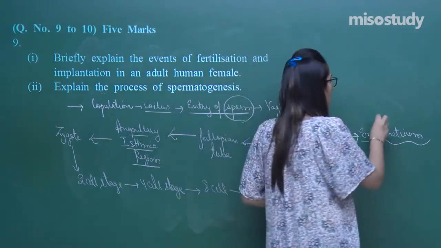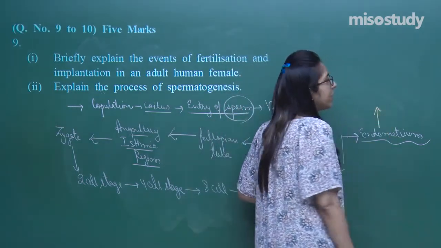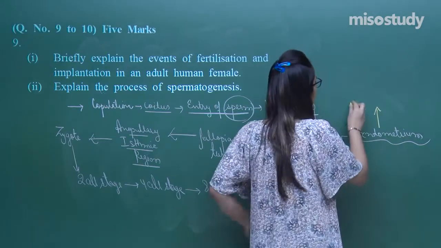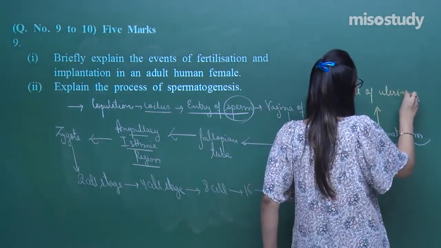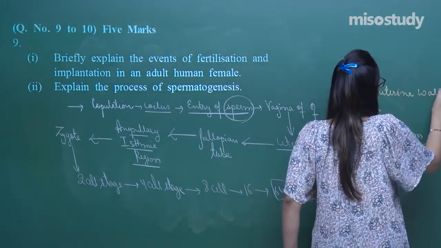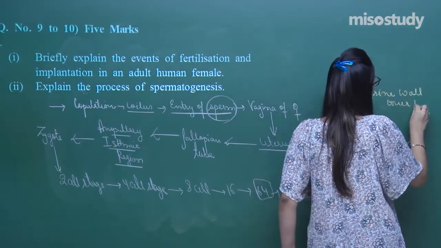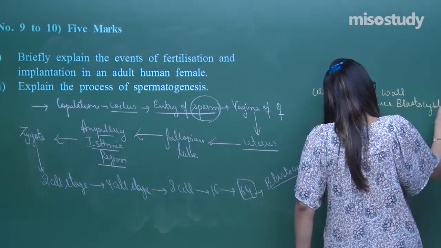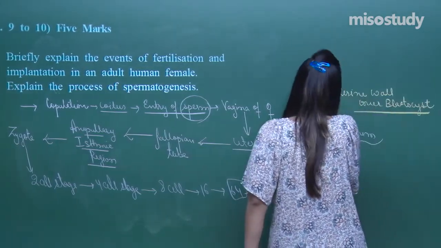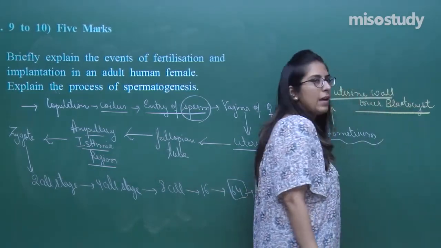Now the cells of the uterine wall will cover the blastocyst. They will cover the blastocyst. Now there is a further development of the embryo.